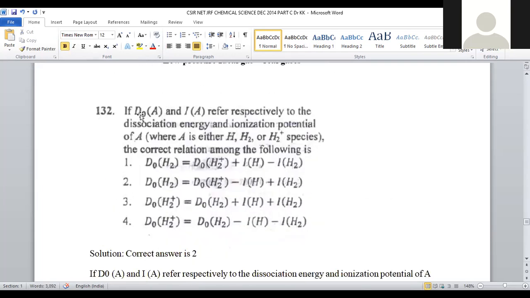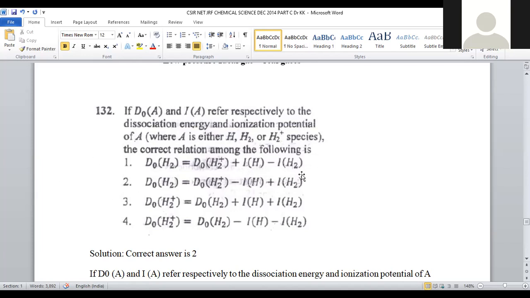If the dissociation energy and ionization energy of atom A refer respectively to the dissociation energy and ionization potential of A, where A is either the hydrogen molecule or the hydrogen molecular ion, H2 positive, meaning one electron got removed from the species.